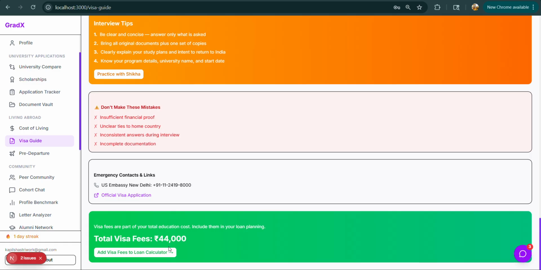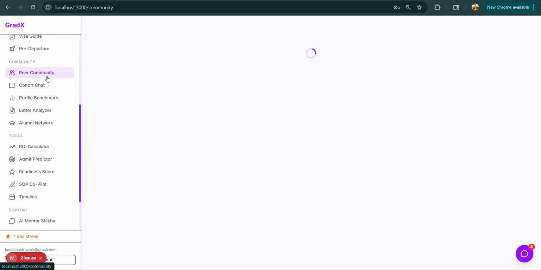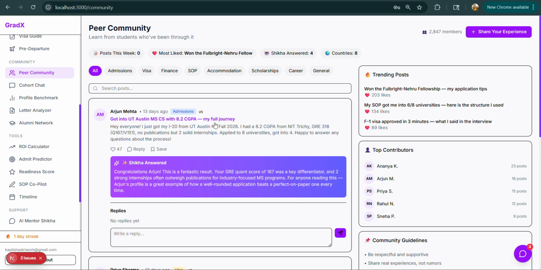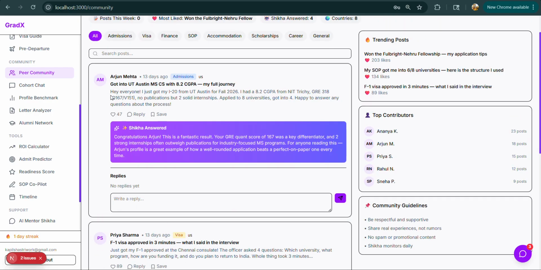As you can see, it has also given the emergency finance number. This is the pre-departure. I can just generate my pre-departure checklist here. This is the peer community. So for example, there are multiple students who are enrolling for the program. They can communicate here. As of now, the data is just raw data. So for example, I can just click here and write my reply to this student who has posted this message.